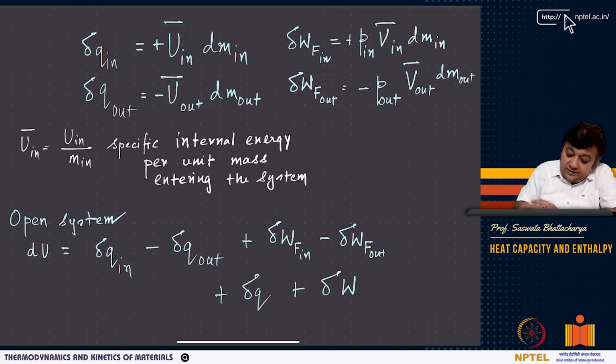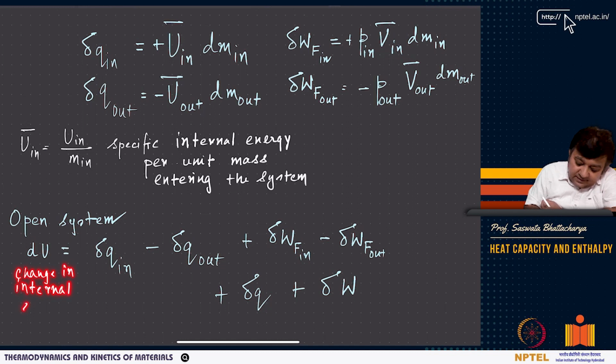Now, if I have to balance the energies, what I get is dU. dU is the infinitesimal change in internal energy in the open system.